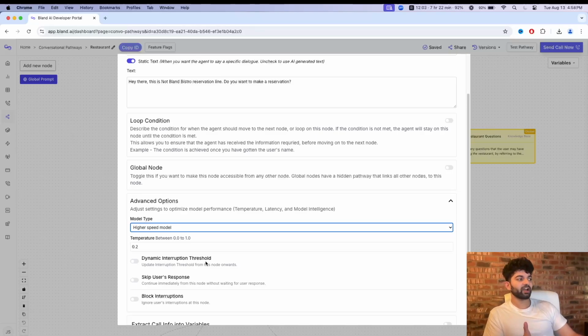Temperature is how creative it is, or how likely it is to output different text for a given prompt. And this one I don't play with too much, right? Anywhere from like 0.1 to 0.6 will be good. If you try to go too high, then it's gonna go crazy and start saying random stuff.